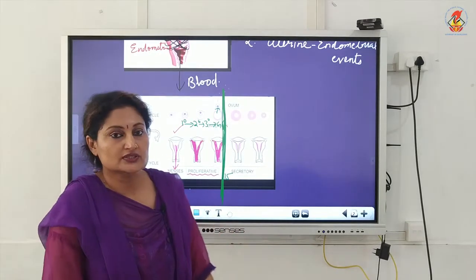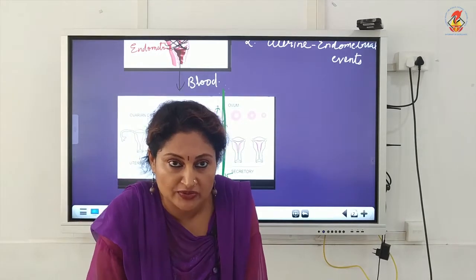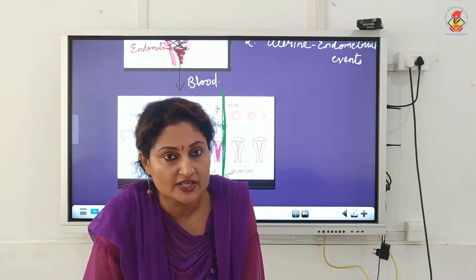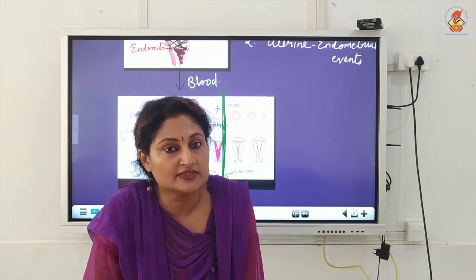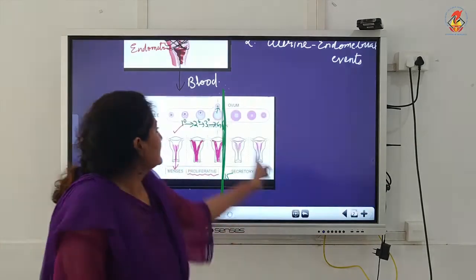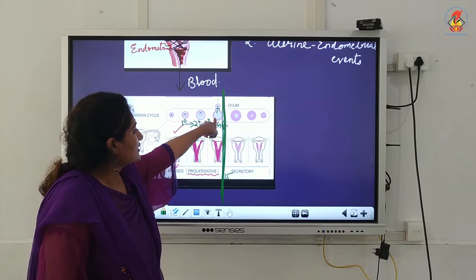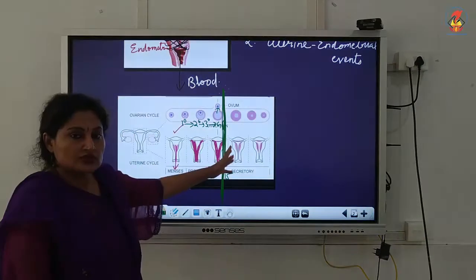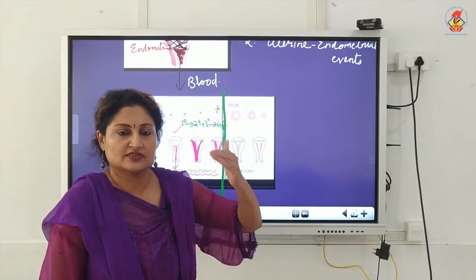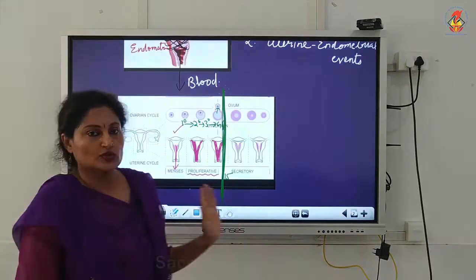So what is the event? Ovulation. Once again I repeat, ovulation occurs in the middle of the cycle. If it's a 28-day cycle, it is the 14th day. If it's a 30-day cycle, it's the 15th day. What happens is the egg is released from the Graafian follicle. That's a major event, and the uterus is the same, proliferation, that is regeneration of the uterine endometrium.